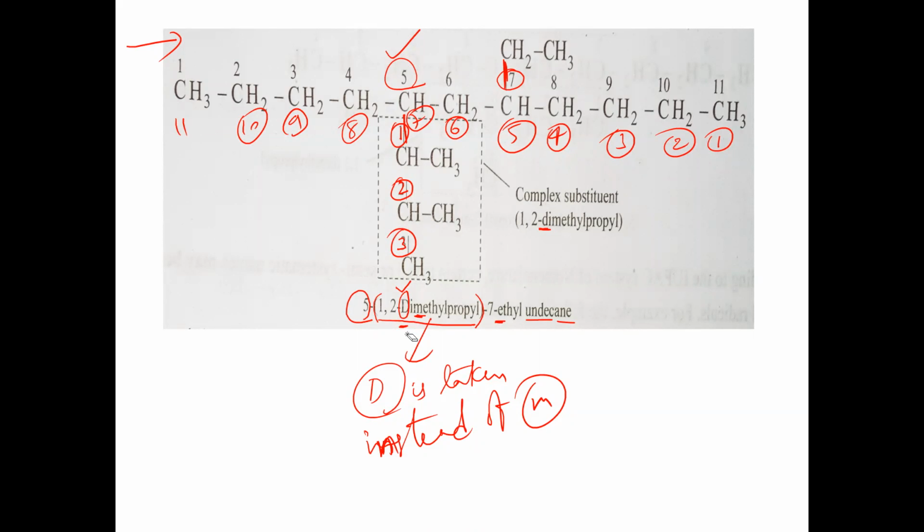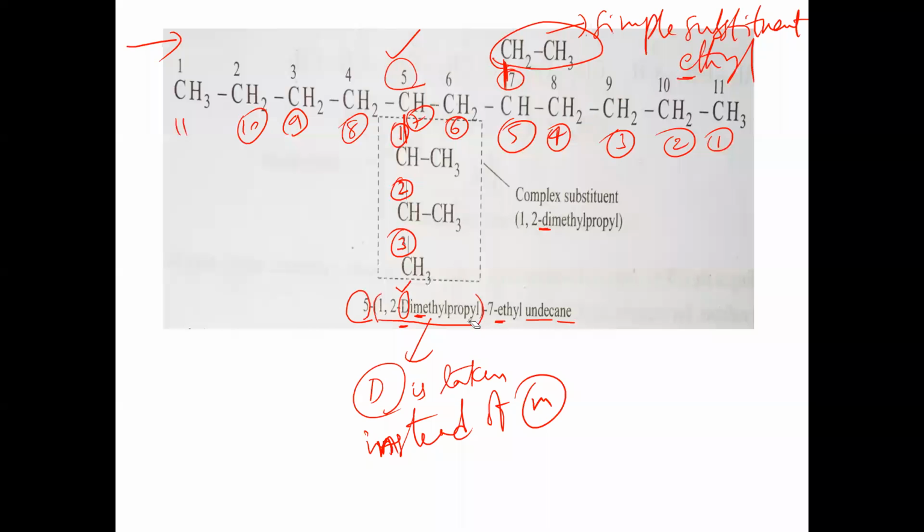So this point we have to understand right now. It's about the priority order for the complex substituent and the simple substituent. This ethyl group is a simple substituent. The simple substituent as usual, ethyl, the first letter E is taken.